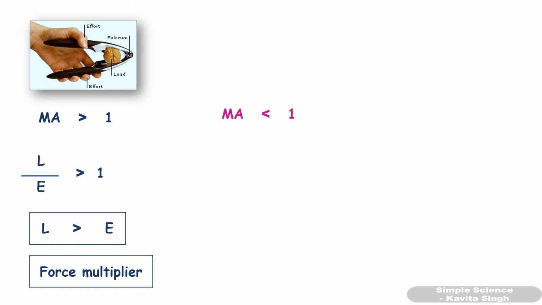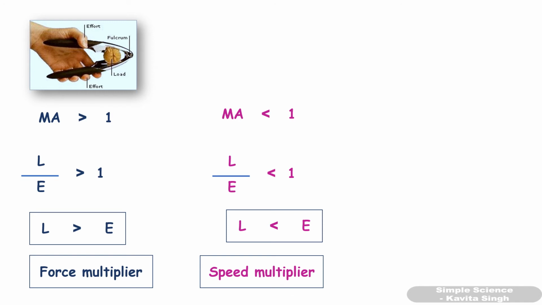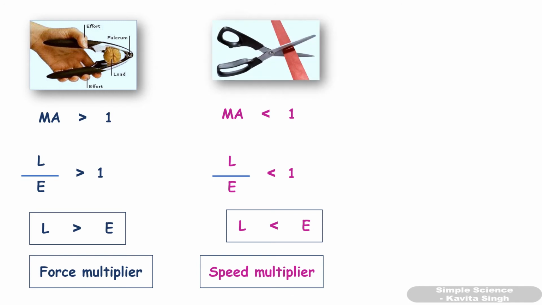Now suppose in the second case, the mechanical advantage of a machine is less than 1. That means the load to effort ratio is less than 1. That means load is less than effort. Load is less than effort means effort is more than load. Then why do we use this machine if we have to apply more effort? That machine is used as a speed multiplier. It saves our time. A scissor is a speed multiplier.